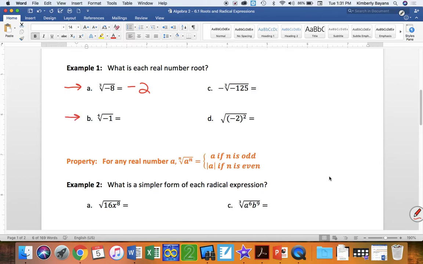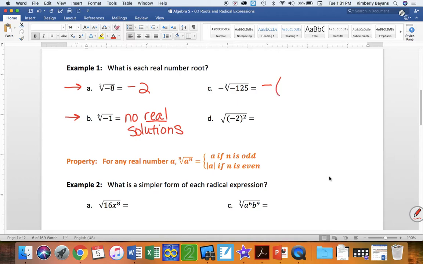However, looking at letter B, if I try to do the fourth root of negative 1, it's going to give me a syntax error. So in this case, we're just going to write no real solutions. There are only imaginary solutions, so no real solutions. For problem C, it's the opposite, or the negative cube root of negative 125. So I'm going to write this negative out here.